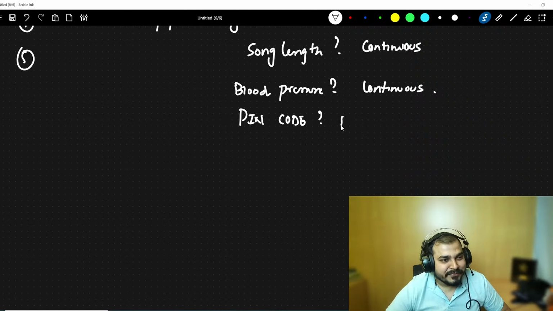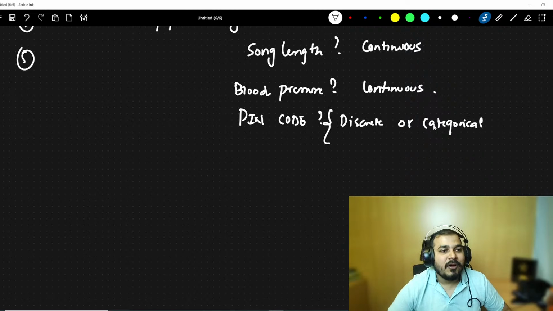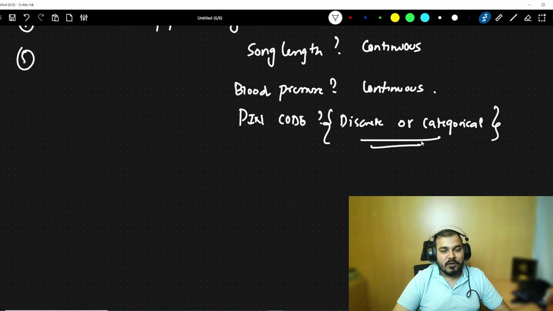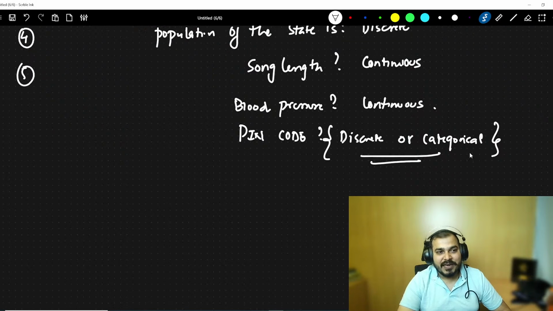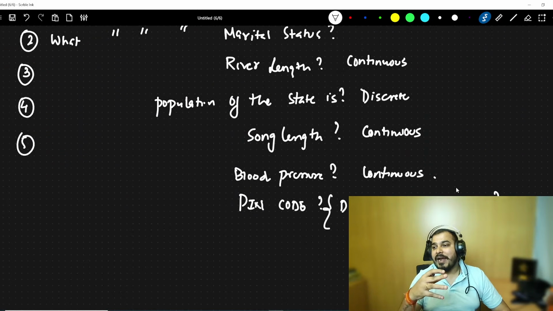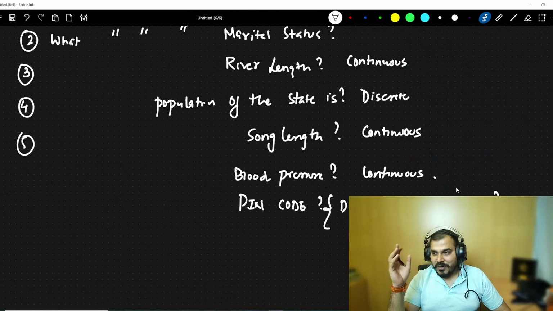Okay, discrete or categorical. Now, many people are saying discrete or categorical. Don't worry, as we go ahead in some of the classes, you'll be able to understand this. That is where, when you will be given a problem statement in data science where you have specifically pin code in a data set, how you're going to handle those. All the things will basically come. So don't worry. Think of whether it is discrete or categorical.